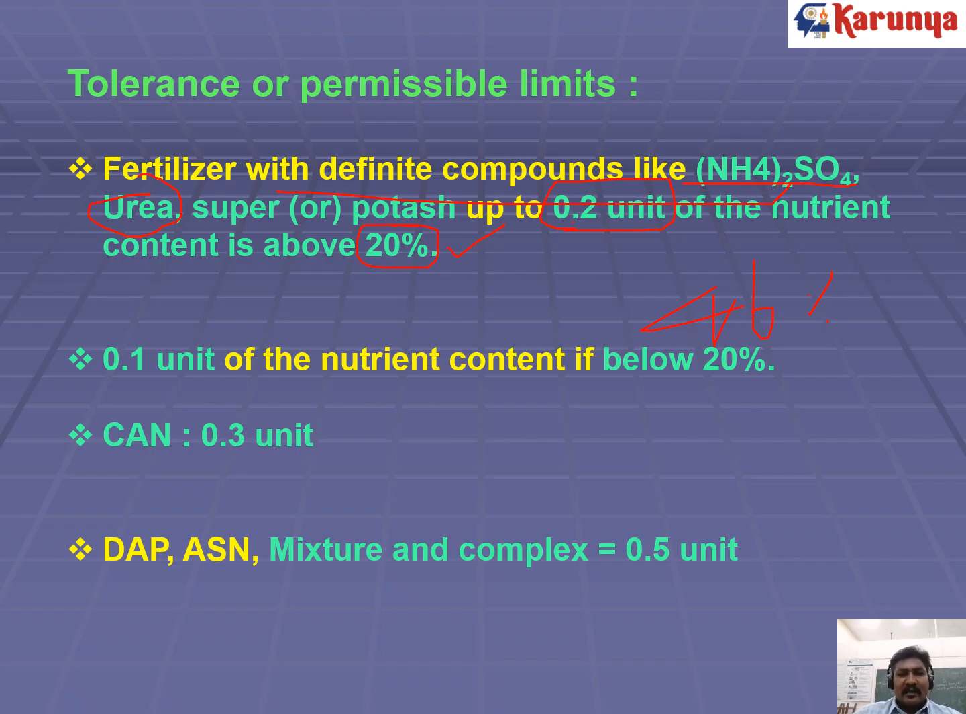When it exceeds the limit, it is not good for the permissible limit analysis. And 0.1 unit for nutrient content below 20%. For example, single superphosphate has 16% phosphorus, so it can vary 0.1 unit, like 15.9 or 16.1. This is the tolerance limit. And calcium ammonium nitrate can be 0.3 unit different. Diammonium phosphate, ammonium sulfate nitrate mixture, and complex fertilizer can vary up to 0.5 units.